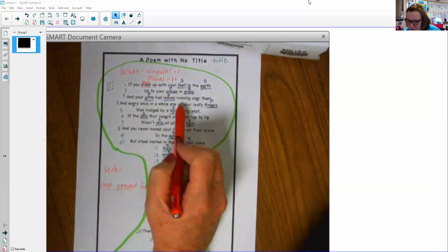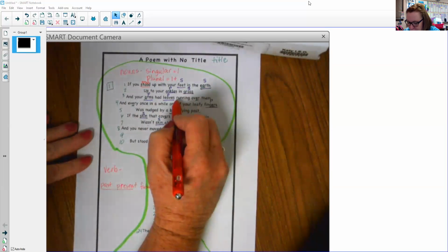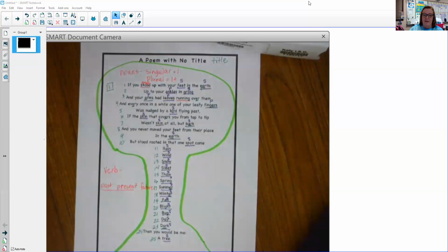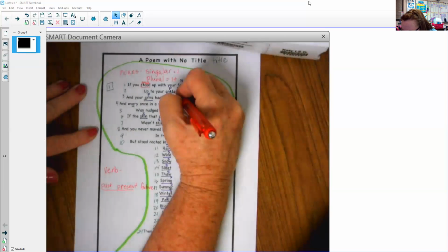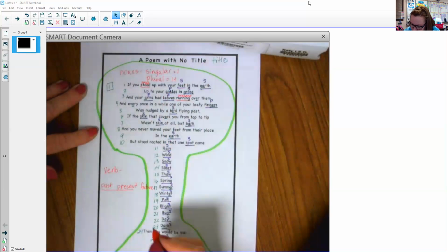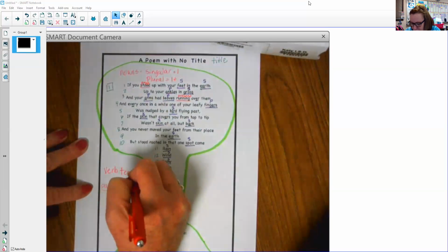And your arms had leaves running over them. I'm going to say running, because this is kind of a tricky one. Yesterday I ran. Today I am running, or I'm going to run. Tomorrow I will run. That's future. So running means I'm doing it right now. So this is present. Present tense. And this is, I should say, verb tenses. Just so we know.